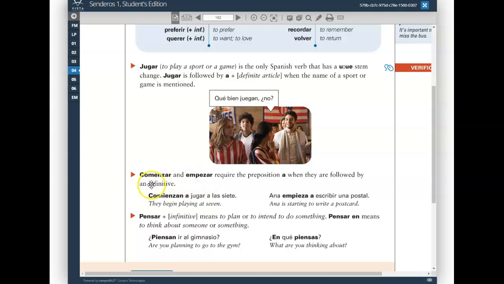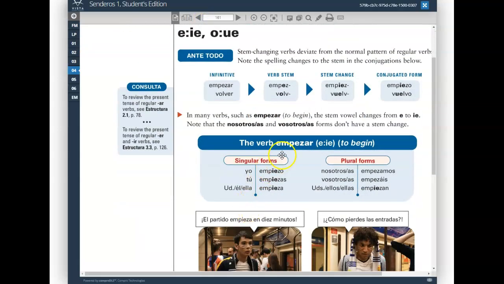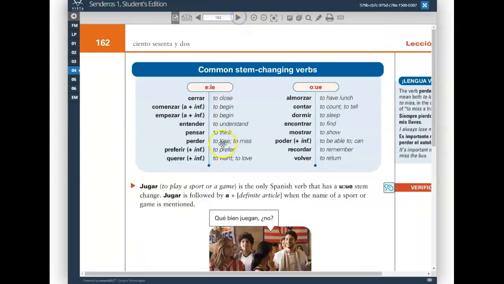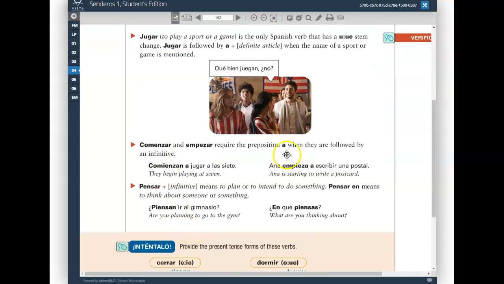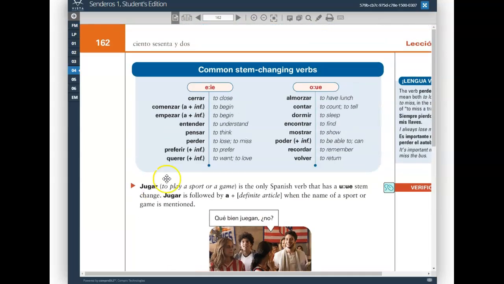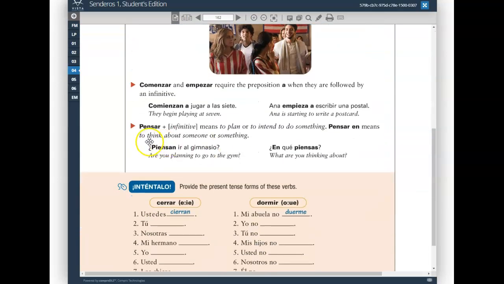Comenzar is a synonym, similar word for empezar that we saw earlier. If empezar is to begin, comenzar is to commence or start. And the verb pensar, finally here, it's part of the list on page 162, is to think. This is a very common verb used in Spanish, especially as you get to level 3 when you're giving your subjective opinions. And also we use it to talk about making plans or intentions to do something.